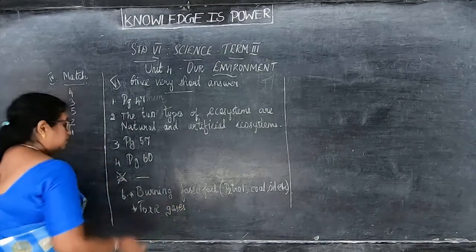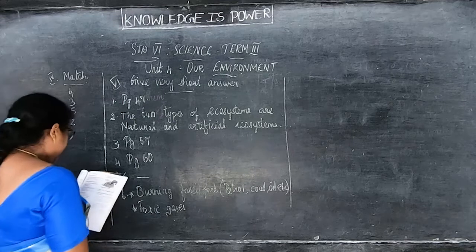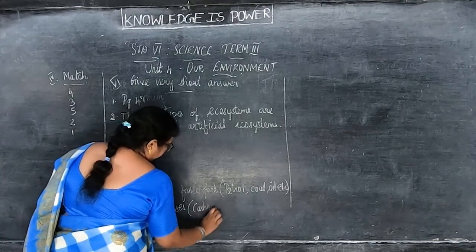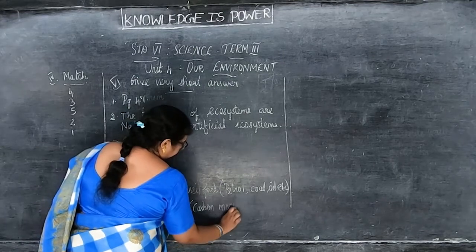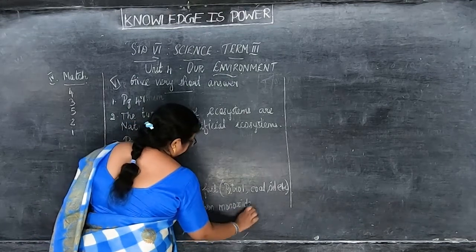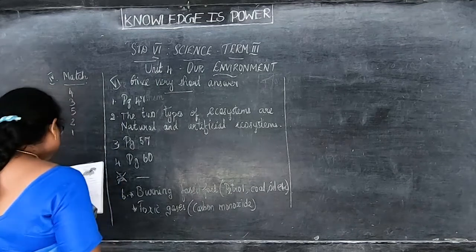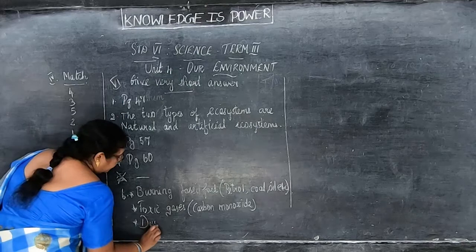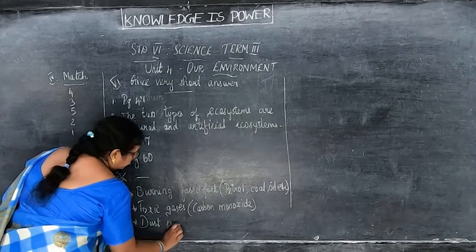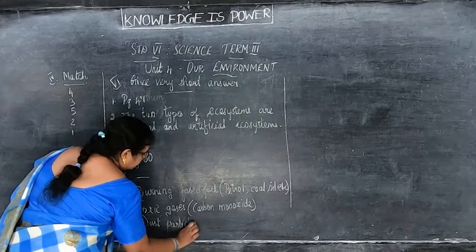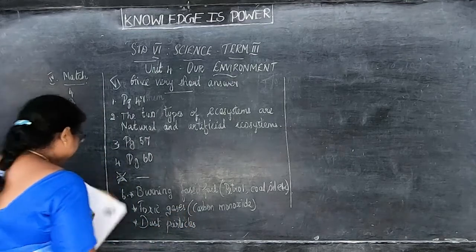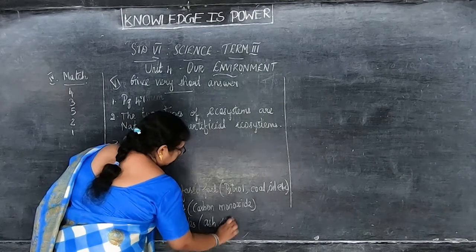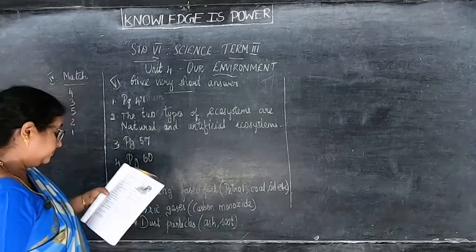In the toxic gases, carbon monoxide. And dust particles. In the bracket, what you will write? Ash and soot. That's all.